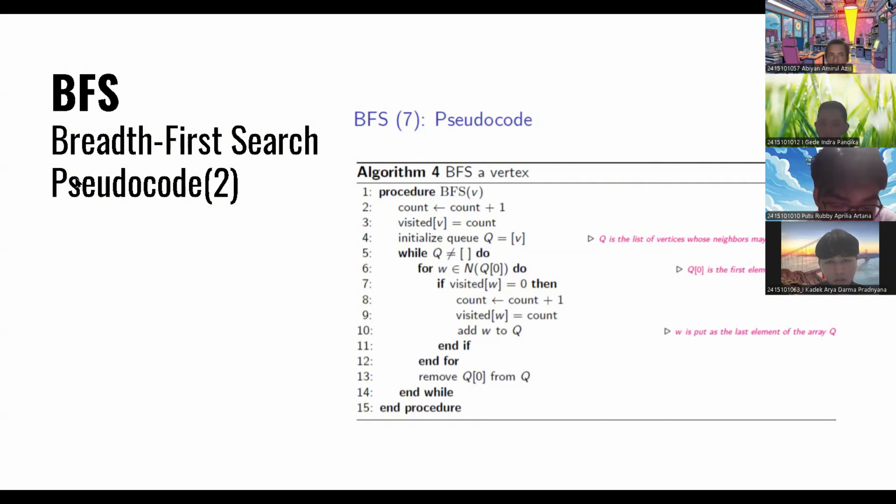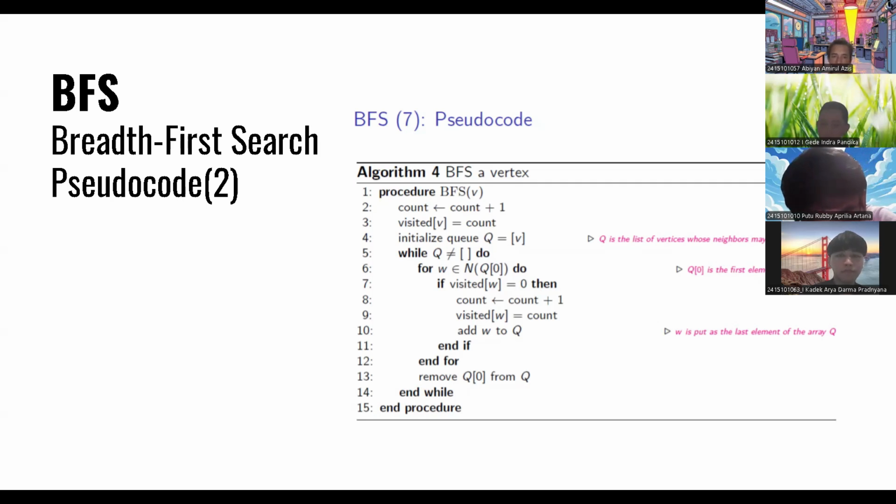So it means every element we have to enqueue to the queue. So in this case, we can say that BFS or breadth first search is the search that always uses the queue.